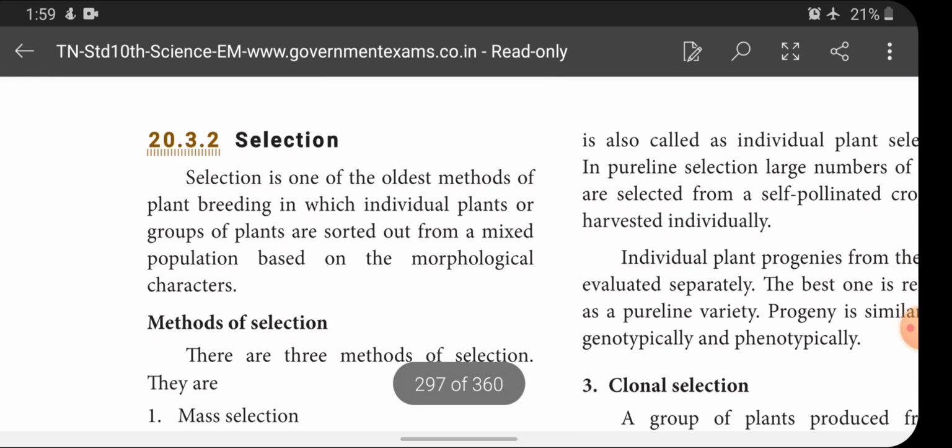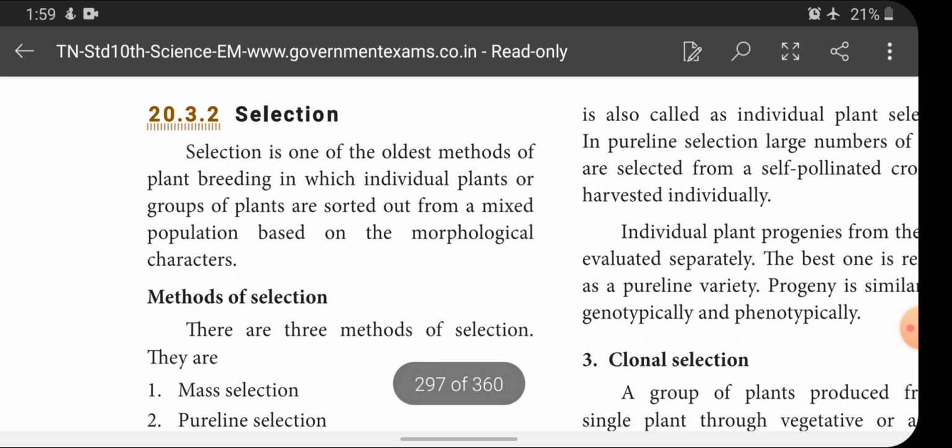And the next process is selection. Selection is one of the oldest methods of plant breeding, in which individual plants or groups of plants are sorted out from a mixed population based on morphological character.